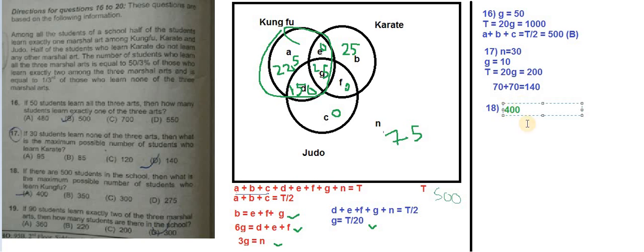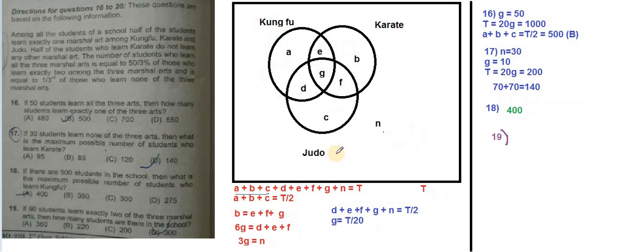Pardon me if my handwriting is not that good. Now the 19th question is, if 90 students learn exactly two of the three martial arts, two of the three martial arts means D, E and F, then how many students are there in the school? Okay, so D plus E plus F is 90. So from this we can find the G value is 90 by 6, that is 15. And if you know G, you can find total is nothing but 20 times G. So 20 into 15 is 300. So the answer for the 19th question is 300.